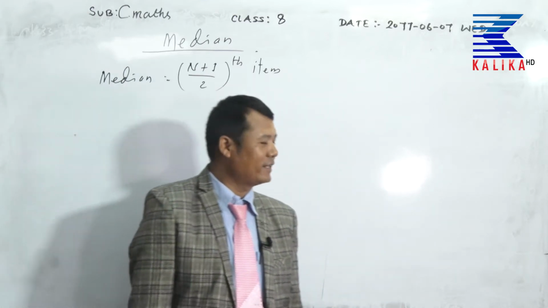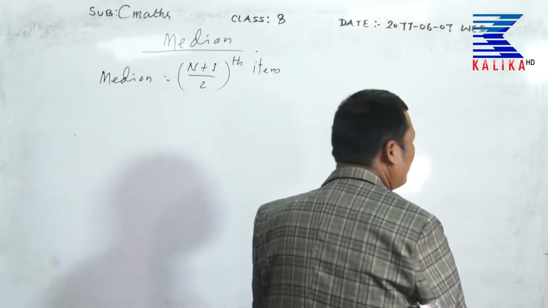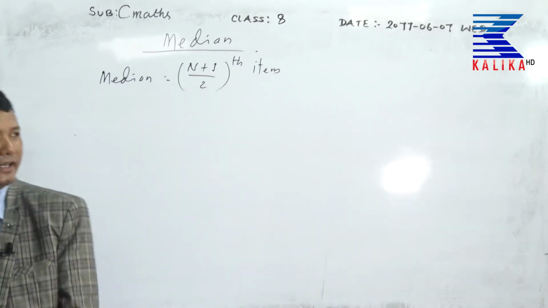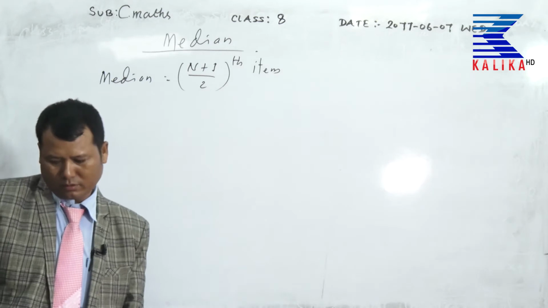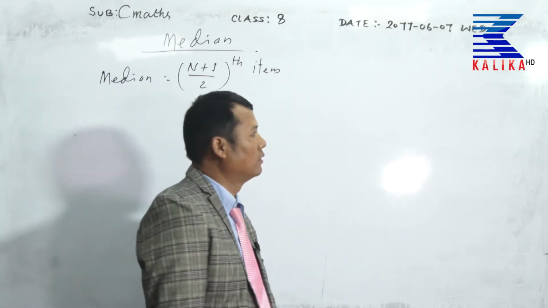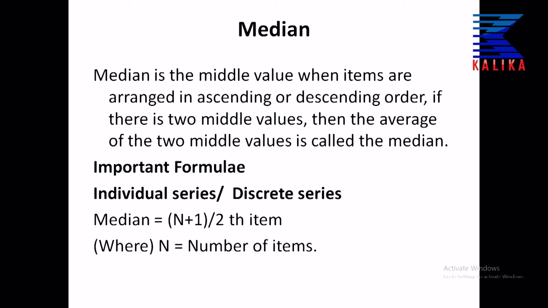If there are two middle values, then the average of the two middle values is called the median. The formula of the median for an individual or discrete series is n plus 1 upon 2 th item, where n is the number of items. Look at some related questions please.